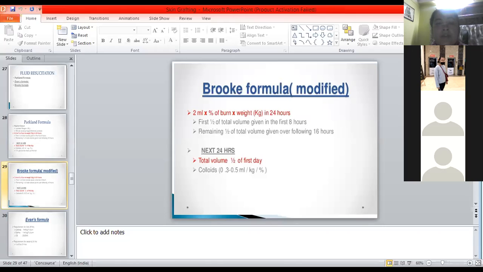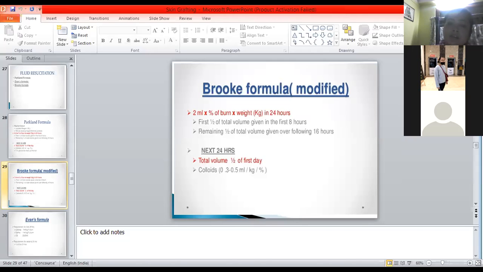In the Parkland formula it is 0.5 ml per kg per percentage, here it is 0.3 to 0.5 ml per kg per percentage of burn. You calculate it, then give the first half on the first day and the remaining on the next.